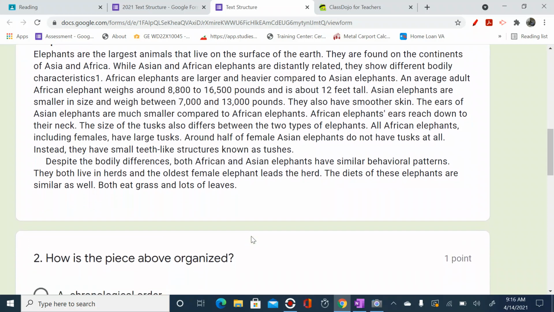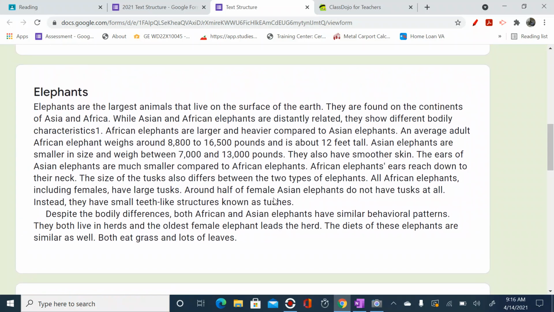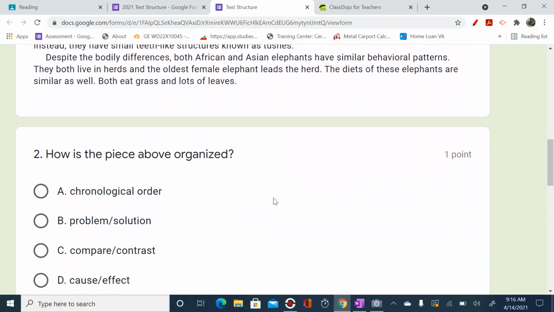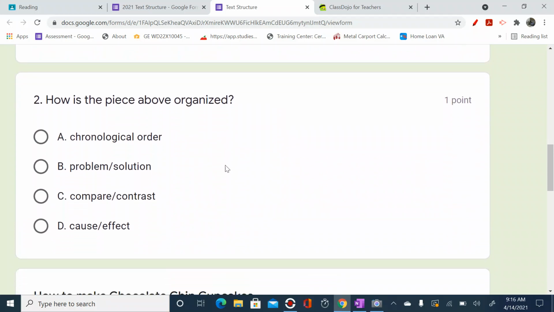Despite the bodily differences, both African and Asian elephants have similar behavioral patterns. They both live in a herd, and the oldest female elephant leads the herd. The diets of these elephants are similar as well. Both eat grass and lots of leaves. All right, so how is this piece organized?